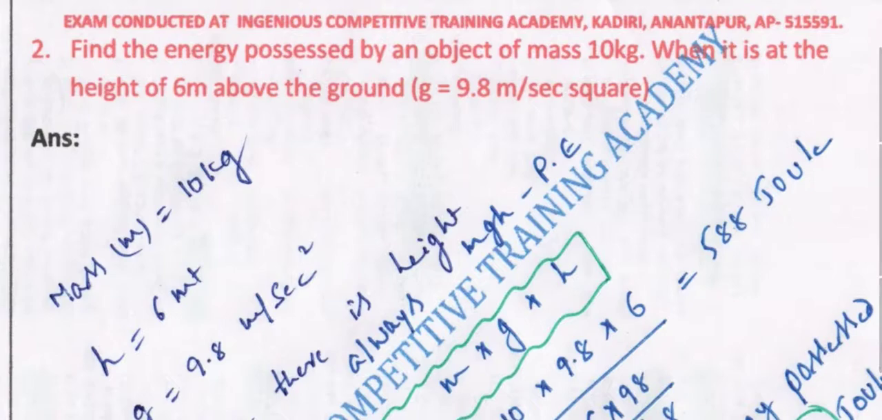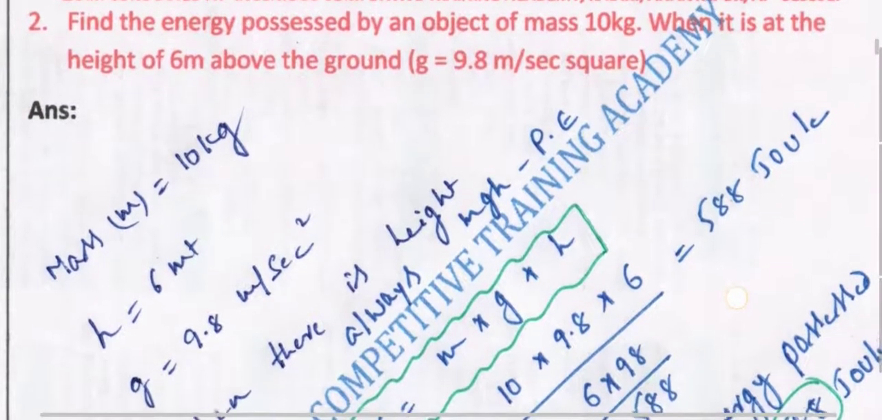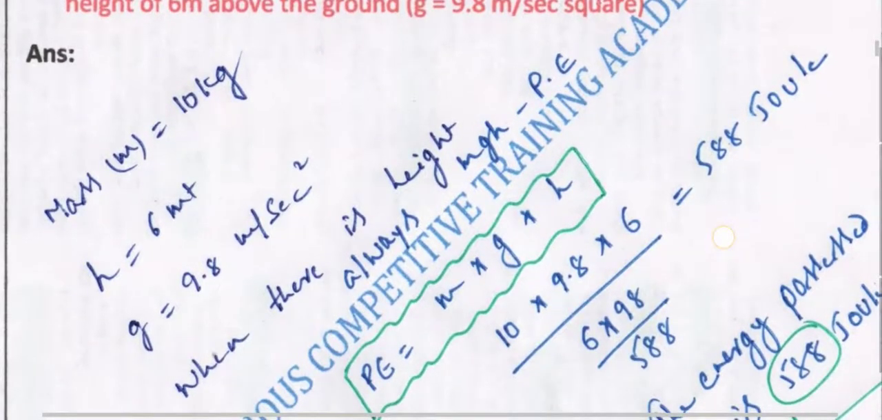Next we have to find the energy possessed by an object whose mass is given as 10 kgs when it is at a height of 6 meters above the ground. We know the acceleration due to gravity is 9.8 meter per second square, always the same. The mass has been given. Now it has been asked the energy possessed by an object whose mass is 10 kgs, and the height given is 6 meters from the ground.